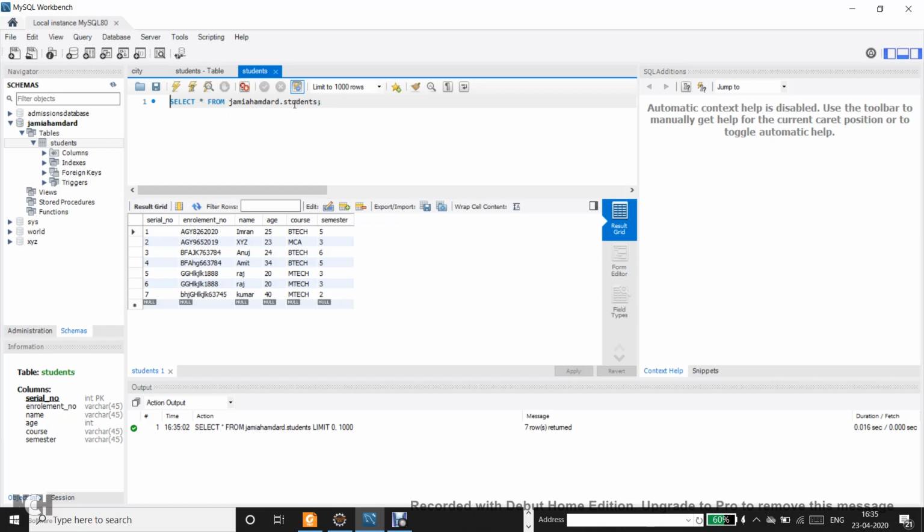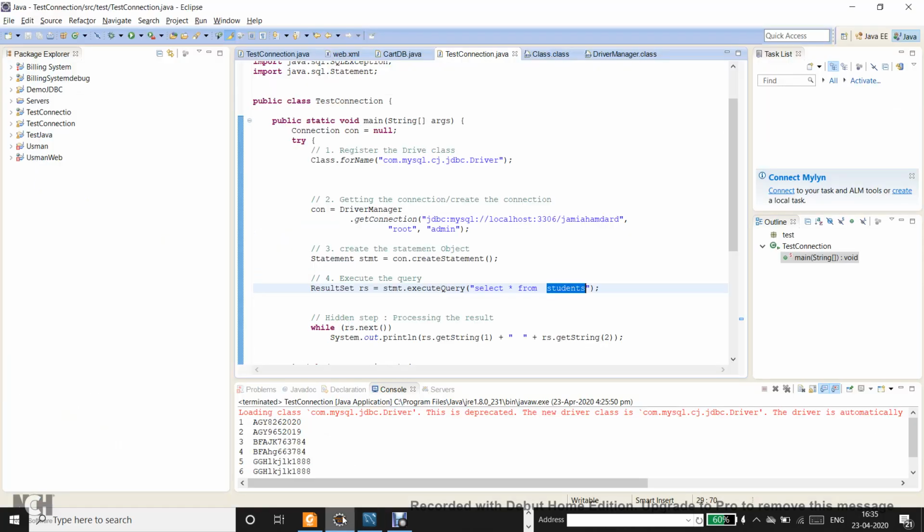This is the same query that we have written in our program, and it is returning the 7 rows which are as of now in the database with different values, and each row has got values populated for 6 fields. But in our program, although we get all the 7 rows, we choose to print only 2 fields, field number 1 and field number 2.